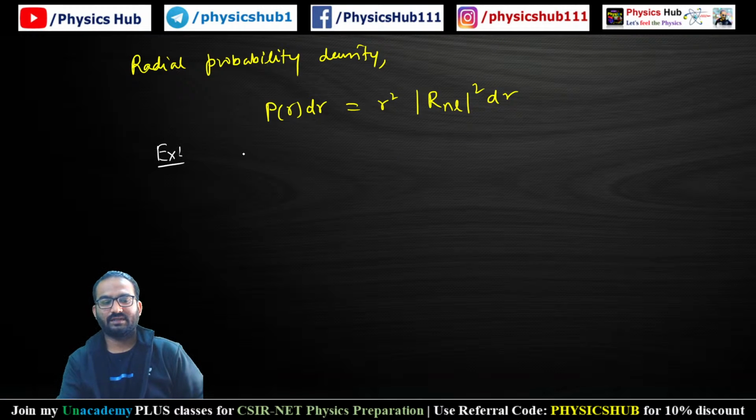So we take the example of the ground state psi 1 0 0 (r, theta, phi).